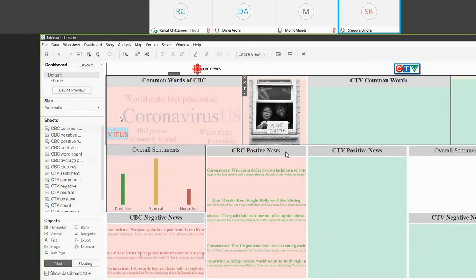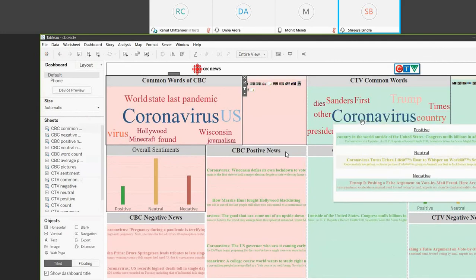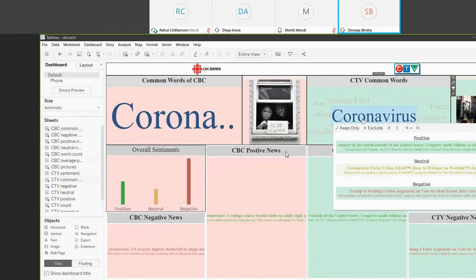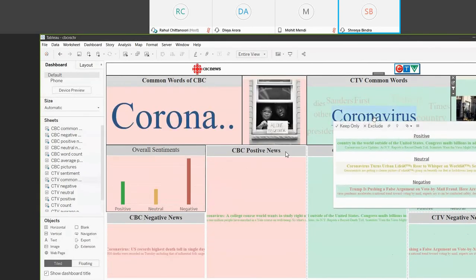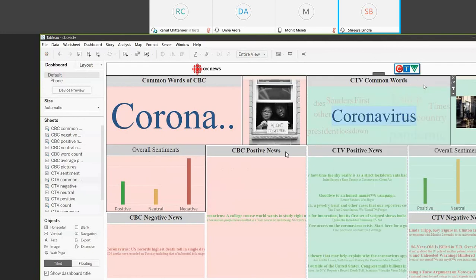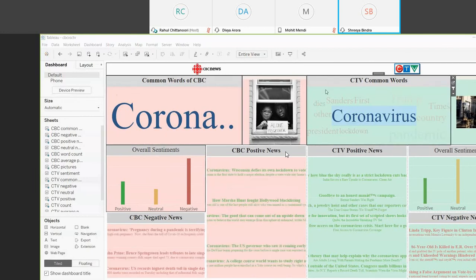You can see in the chart how much it is used in a positive way and less in a negative way. Similarly, when we go to CTV News and look for the word coronavirus there, you can see it's displayed in both news sources, but in CTV it is used more in a positive way and less in a negative way. But in CBC, it is used more in a negative way, less in a positive way, and least as neutral.